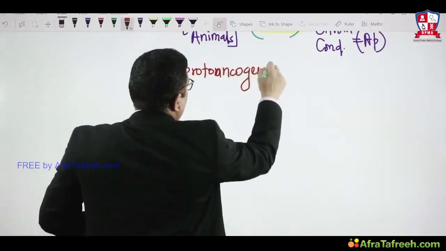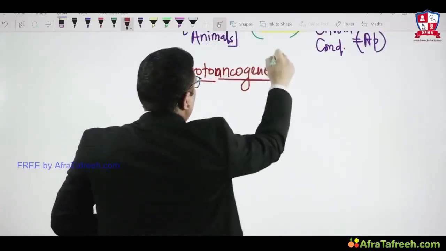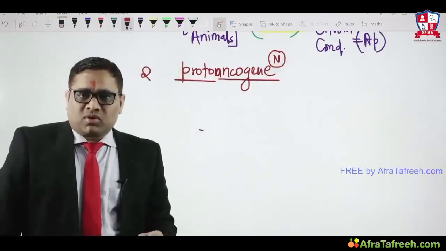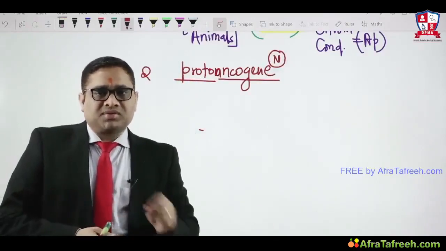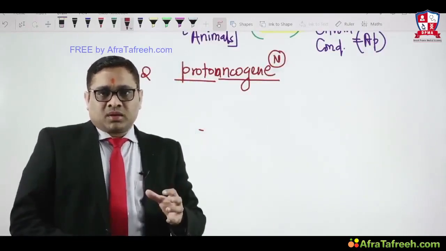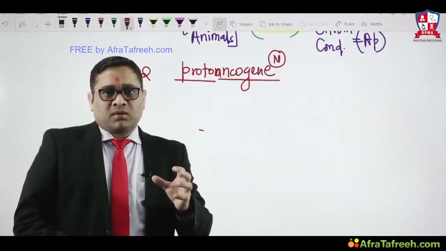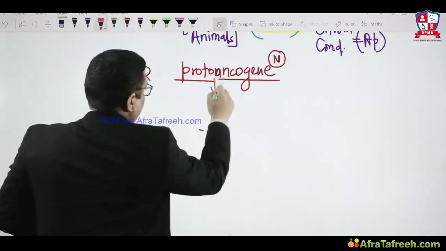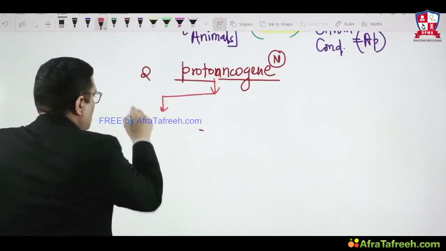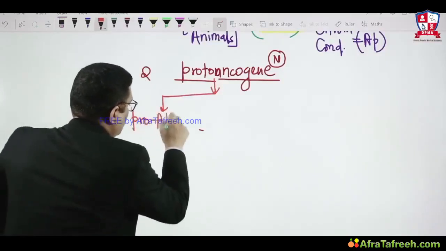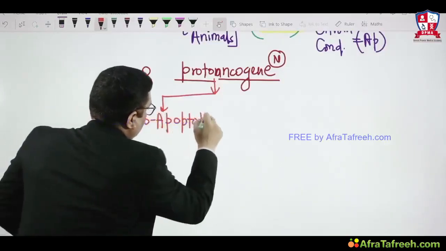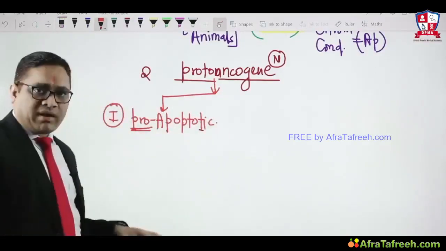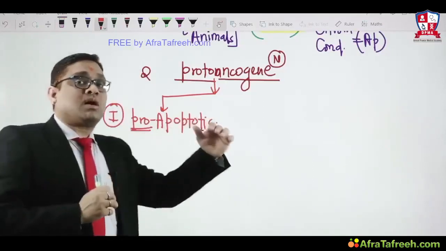Proto-oncogenes are normal genes present in our human body, required for cell proliferation and differentiation, and they can be of two categories. One is pro-apoptotic. Pro-apoptotic means those which promote apoptosis.